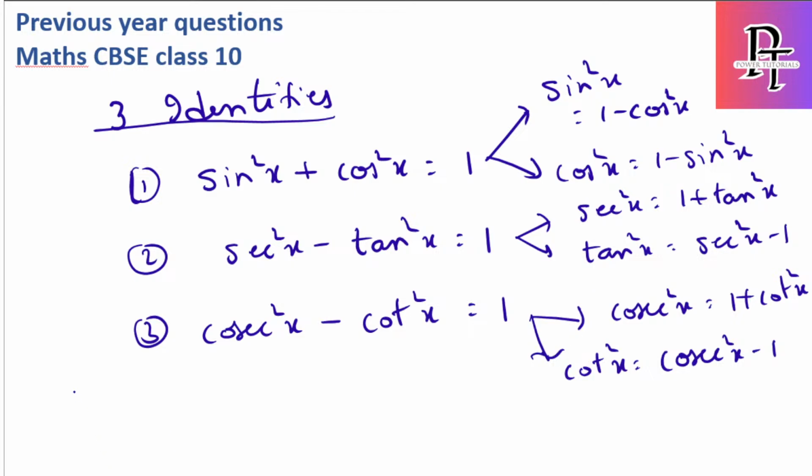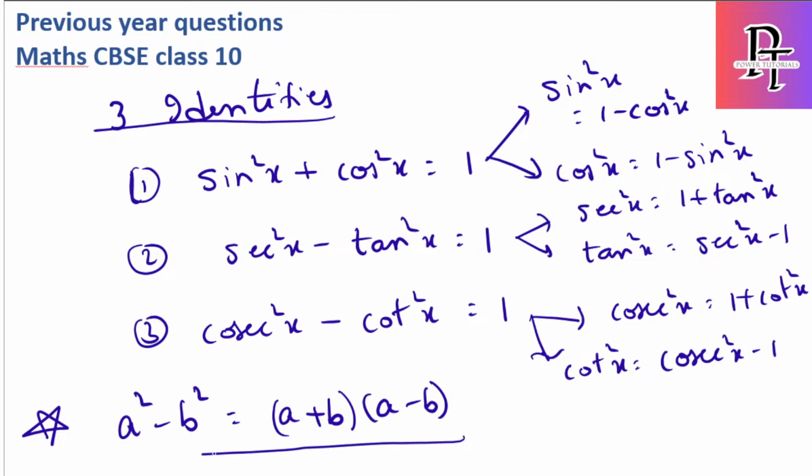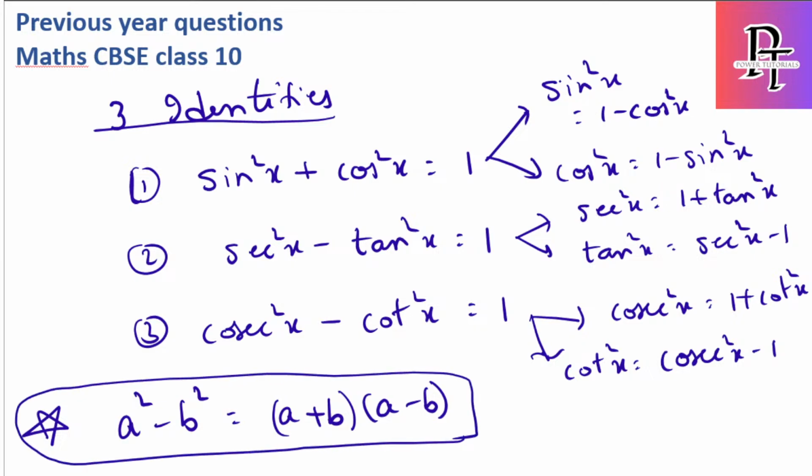Okay, then we have to remember the most important algebraic formula for this chapter, which is a square minus b square. So what is a square minus b square? a plus b into a minus b. This seems very easy, but this is very important for this chapter, because you can see squares mentioned everywhere here. So to solve these types of square questions, we have to apply this formula.